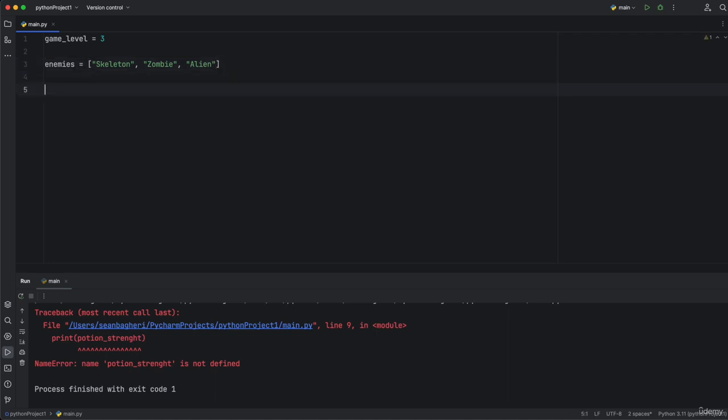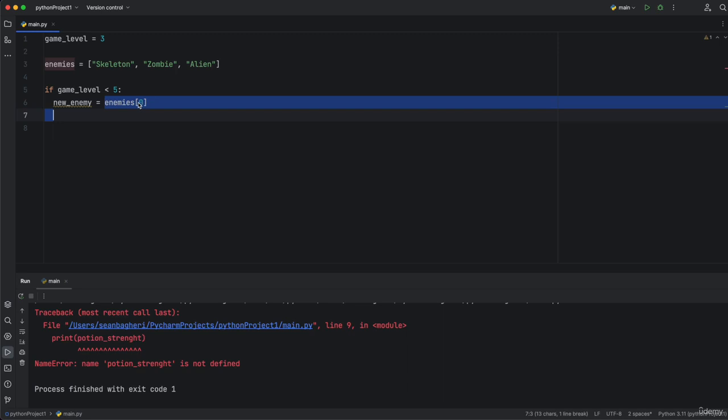And then I'm going to have an if statement. I'm going to say if game level is bigger than 5 or less than 5, for example, right? We're going to say new enemy equals enemies, and we're going to maybe spawn the first one. So the zombie is going to be the first one. So I want you to think about this. Right now, what we did was that we created an if statement, and inside this if statement, we defined a new variable, right? New enemy equals enemies, index 0. So this is going to refer to this particular string, right?